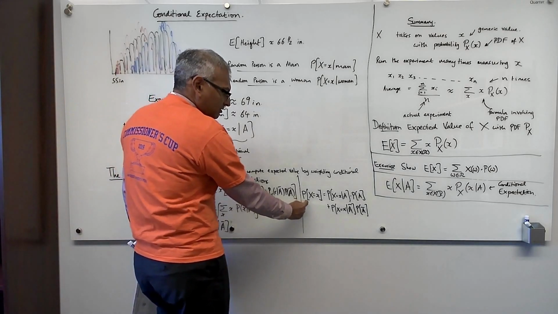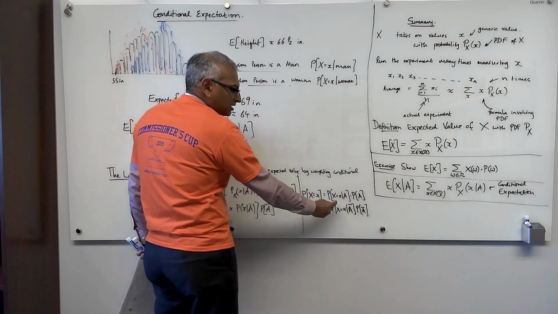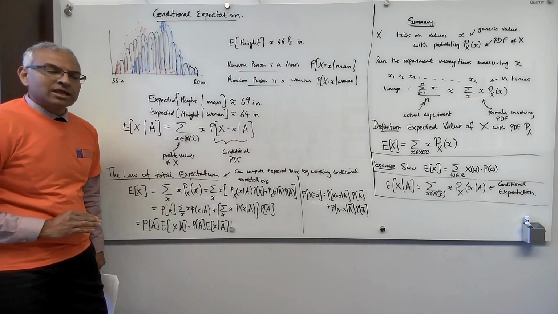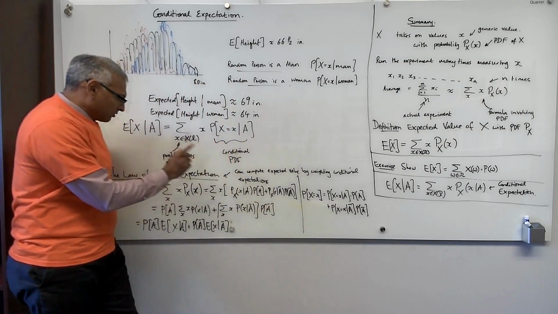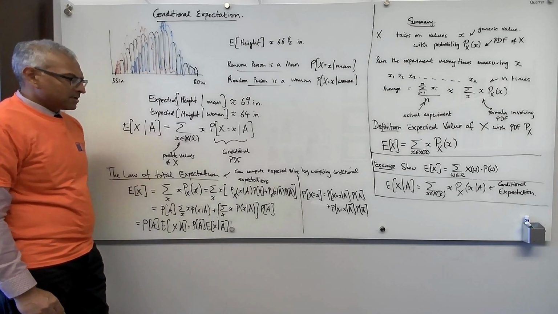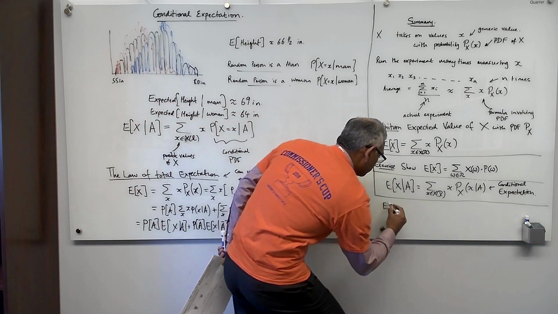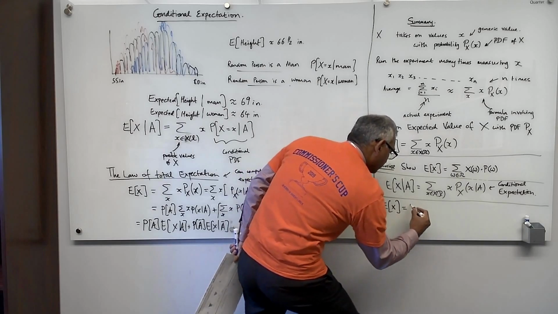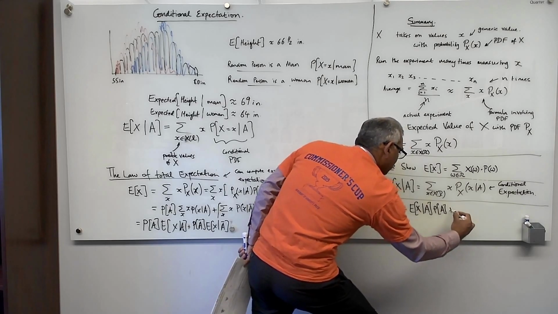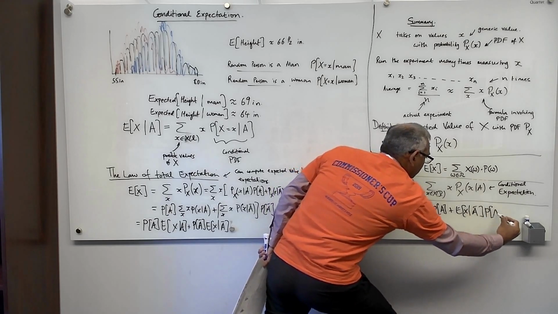For the probability that x equals little x, so for the PDF of x, you take the conditional probabilities in your two cases and weight by the probabilities of the two cases. It's the exactly analogous formula of the law of total probability, but now applied to expectations. So this is the law of total expectation. I'm going to write it there and box it. The expected value of x is equal to the expected value of x given A times the probability of A, plus the expected value of x given not A times the probability of not A.